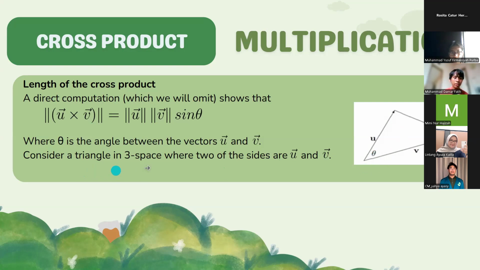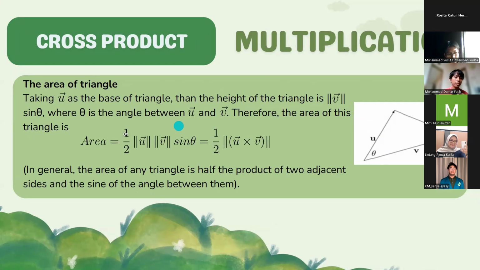Consider a triangle in 3-space where two of the sides are vector u and vector v. Next, the area of the triangle.